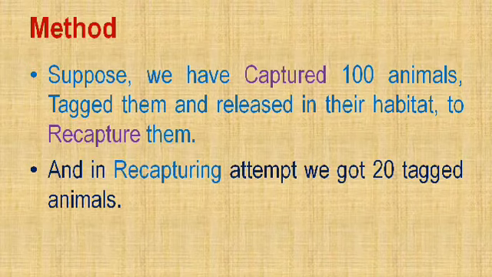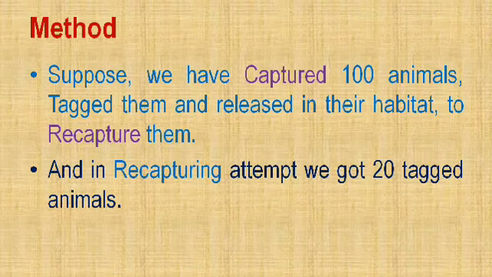Suppose firstly we have captured 100 animals, then we have tagged the animals, we release them into the habitat, and then we again capture 100 animals, and we found that in those 100 animals we have 20 tagged animals. So in both the cases we have captured 100 animals.